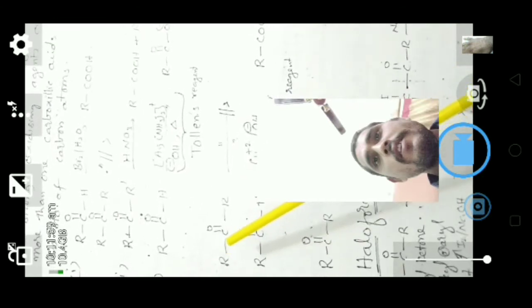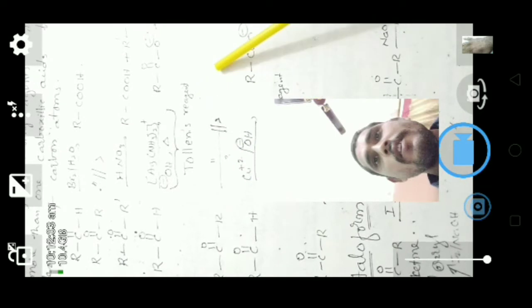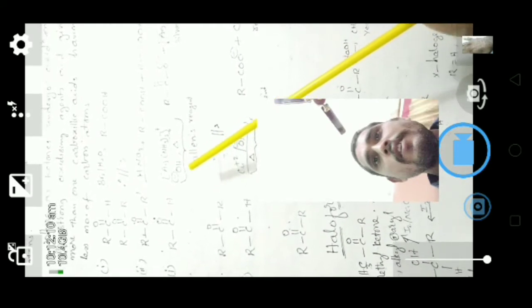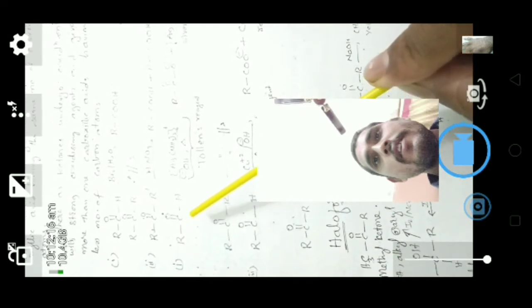Here the same ketone, when we react with Tollens reagent, doesn't give a product. Because this is a mild oxidizing agent, it doesn't react with ketone, but only reacts with aldehyde to give carboxylate ion and silver mirror.